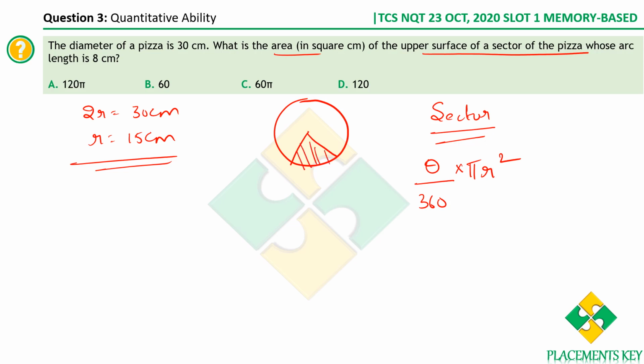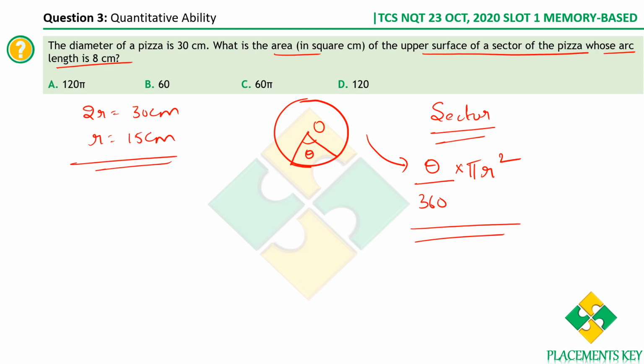Now, how to find the area of a sector? We have a formula. If this is the angle subtended by the sector at the center, then the formula is theta by 360 into pi r squared. We are supposed to find this value. Now we have r, but we don't know the value of theta. Let's see if we can get any other variable here, whose arc length is 8 centimeters.